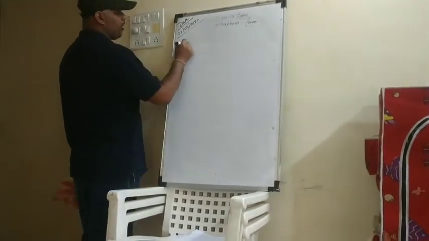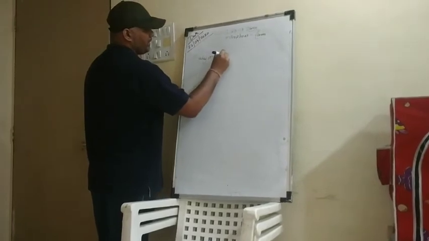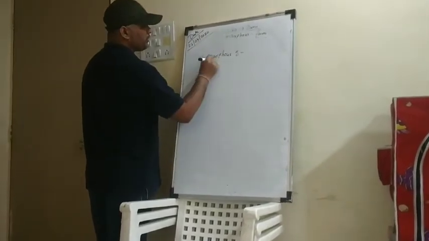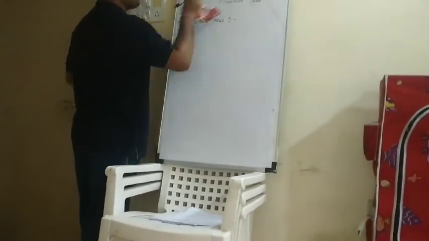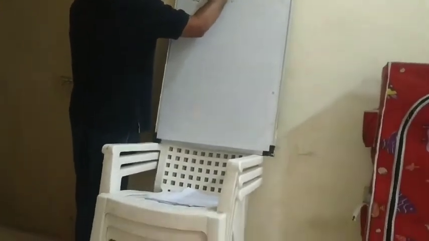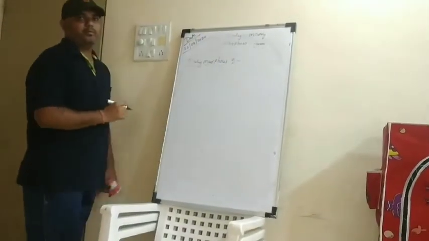Then there is another term, that is polymorphous. Now what is this polymorphous? You might have come to know from the word itself. Poly is a Greek word. Poly means many. So they can exist in many forms.